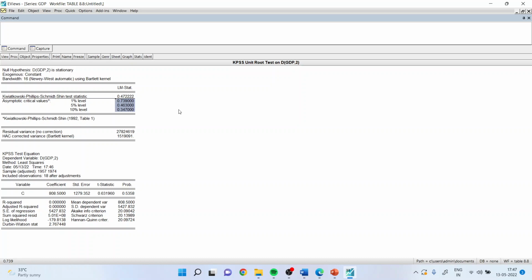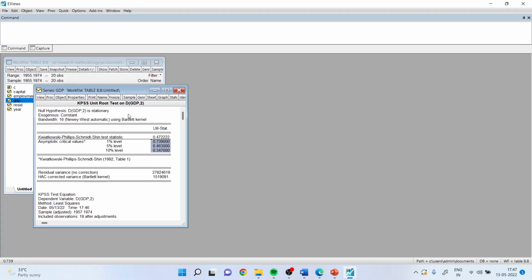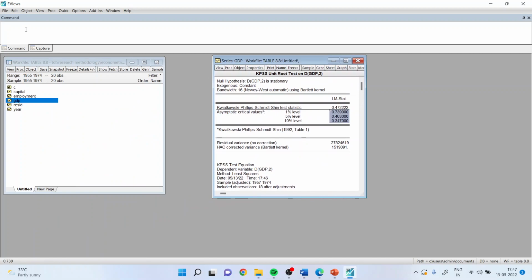Now we very well know that the series becomes stationary at the second difference, but we will have to generate this series in EViews. How to generate the series? Let's try to understand. We generate the series by the command generate. I'll say dgdp. This is just a name; I can give any name here.